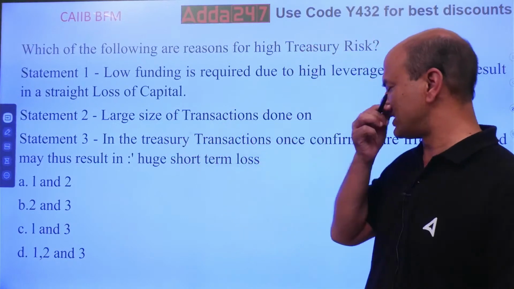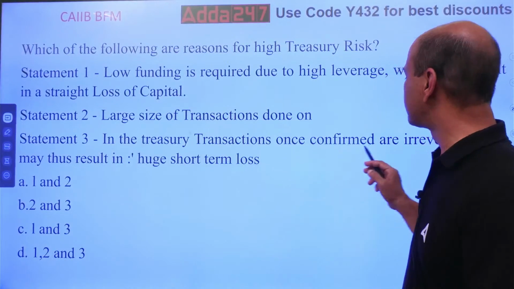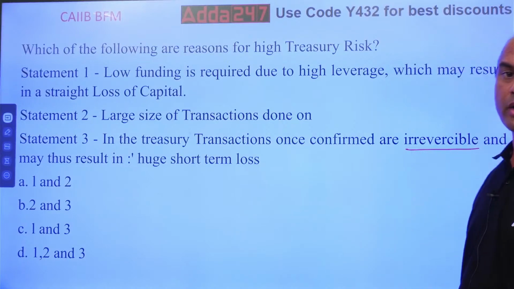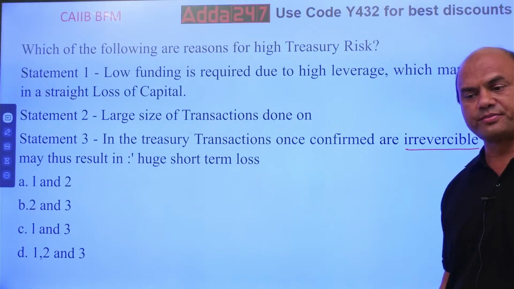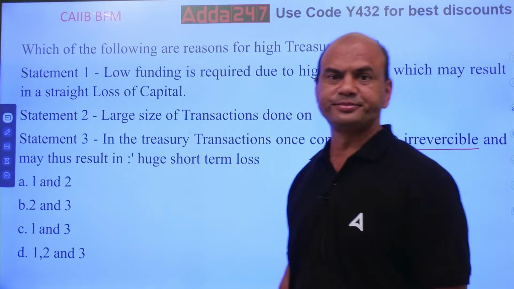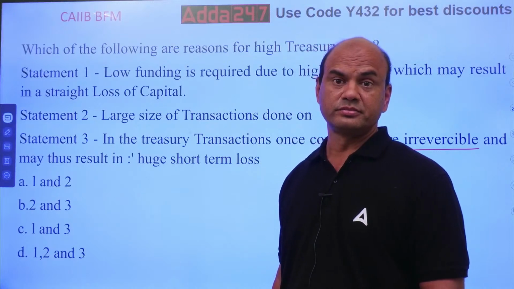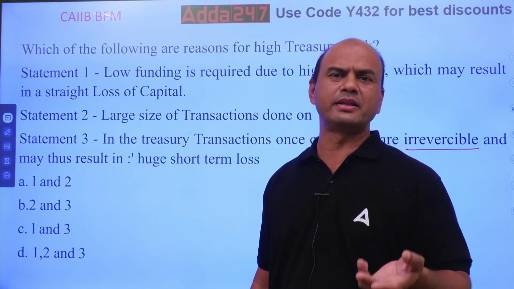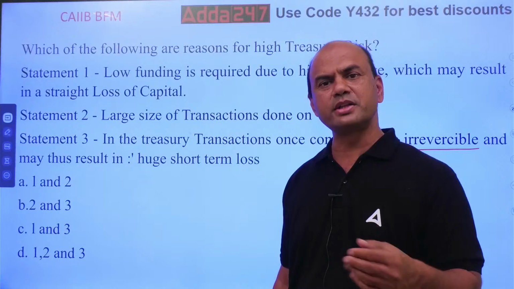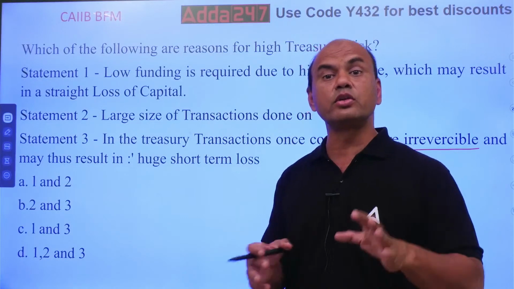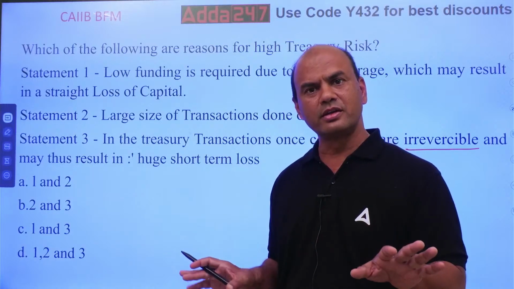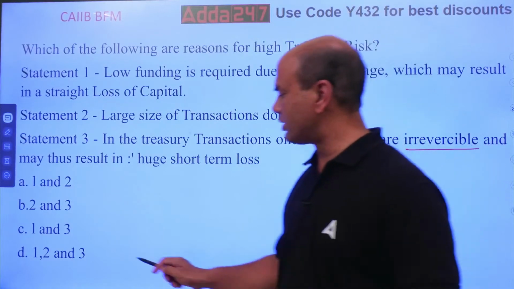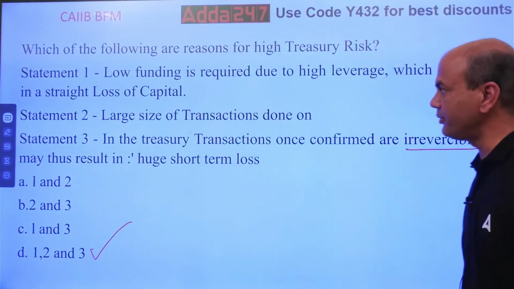Large size of transactions done. So that is done. In the treasury, transactions once confirmed are irreversible. You cannot cancel it. That's also true. How many of you have bought call and put options? Have you worked in call and put options? They might be knowing. Once you buy the call or put, done, gone. You buy the shares. Many of you might be buying the shares also. Once bought, it is gone. You can't reverse it. No sorry, no thank you. Money is gone. Okay? So the answer is all: 1, 2 and 3.